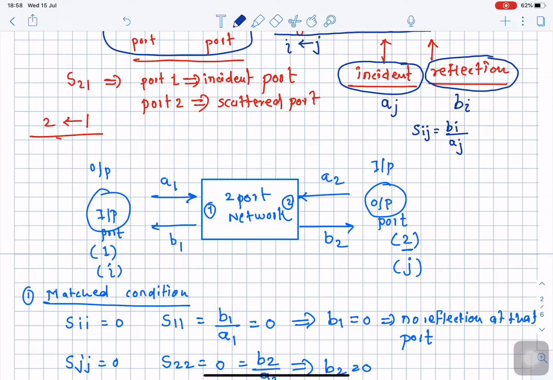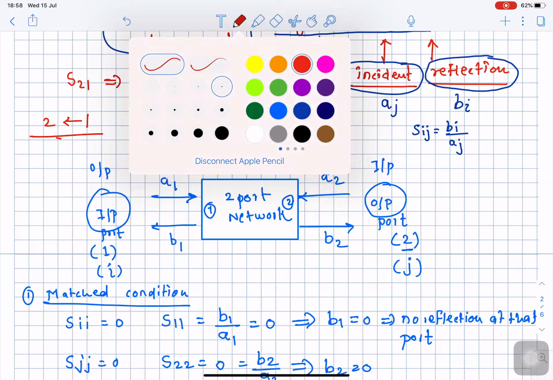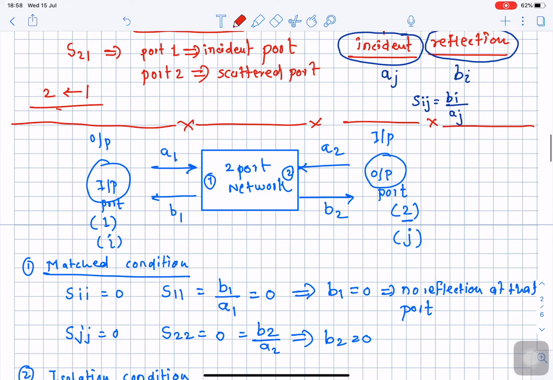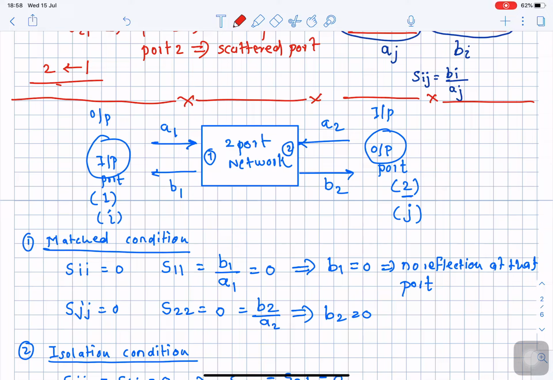So let us consider this, and I will denote it with labels. Consider the part below. We are going to start a new discussion from this diagram onwards. What I did here is redraw the same diagram, representing the same two port network.